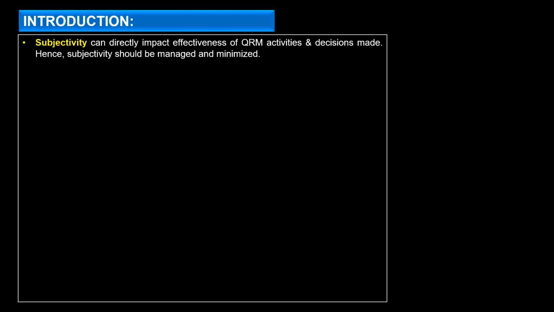Subjectivity can directly impact the effectiveness of QRM activities and decisions made. Hence, subjectivity should be managed and minimized. Subjectivity can be the understanding from person to person based on their own individual knowledge. We'll look into the detail of subjectivity and how it is managed as we go further into the presentation.